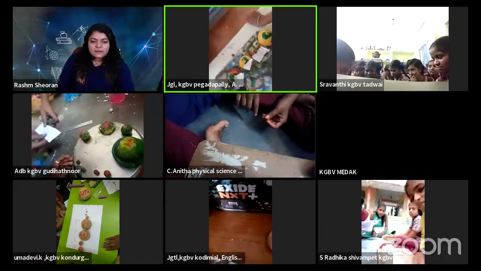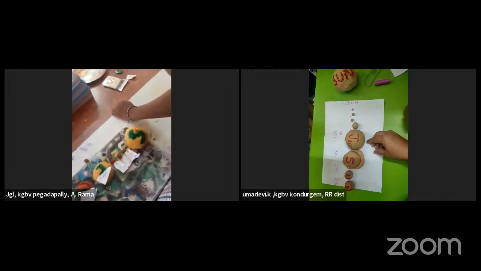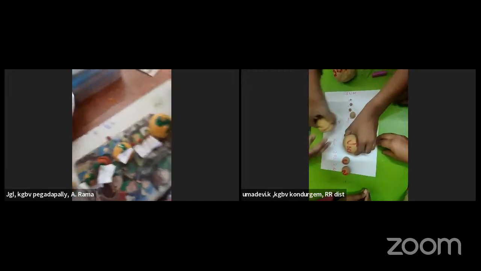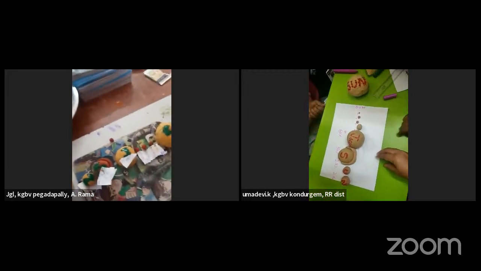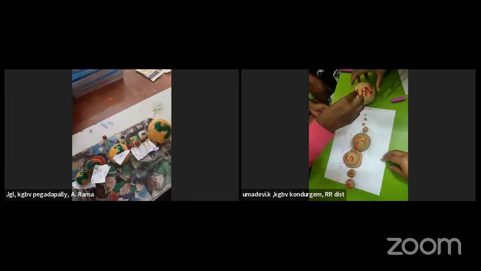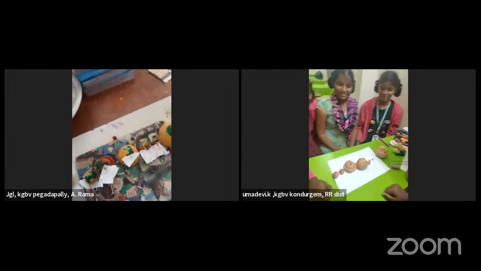Pluto, right? So maybe when I was making the activity, maybe I did not keep them in the right order. So Jupiter should be before Saturn, okay? Everyone, Jupiter should be before Saturn because Jupiter is the fifth planet and Saturn is sixth. So you are right, KGBV Kondur Jem, you are right. The previous KGBV that I was seeing kept it like me and I think I had made a mistake. So first you should keep Jupiter. Jupiter is fifth planet and Saturn is sixth.